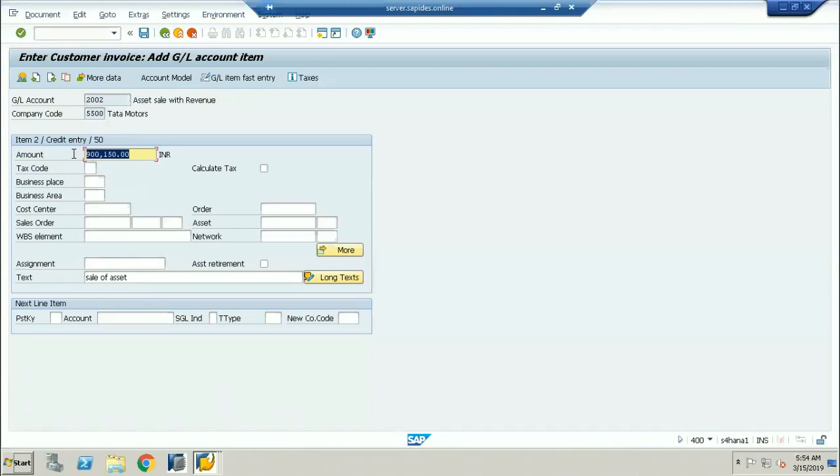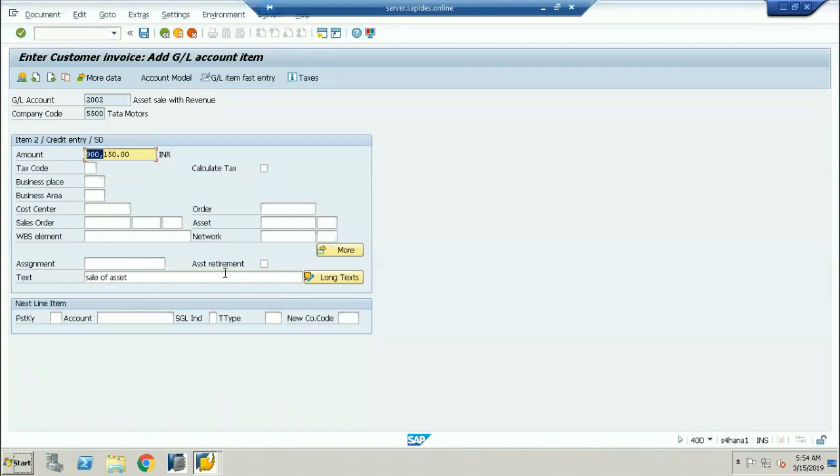Now actually my acquisition value is 8,50,000, but I'm selling the asset for more than 8,50,000. Let me see how the accounting entry is going to be shown. It is not a loss, it is a gain for me now. I'm doing the complete asset retirement here. So how do I know which asset I'm going to be retiring? Because if I see the debit and credit, I never assigned any asset number. For which asset are you going to do the debit and credit? How do I know that?